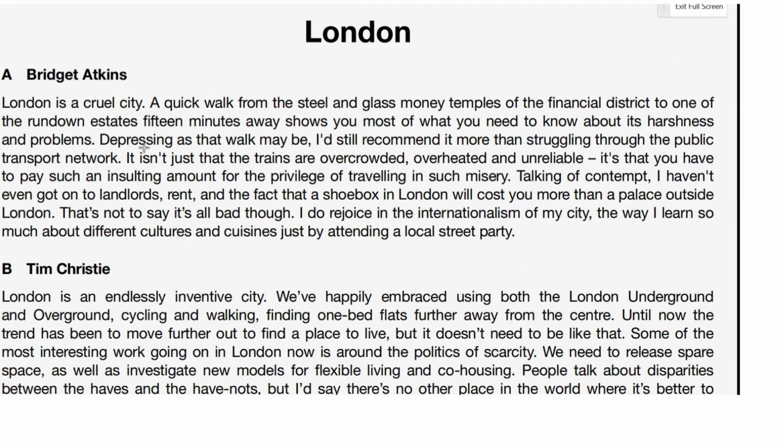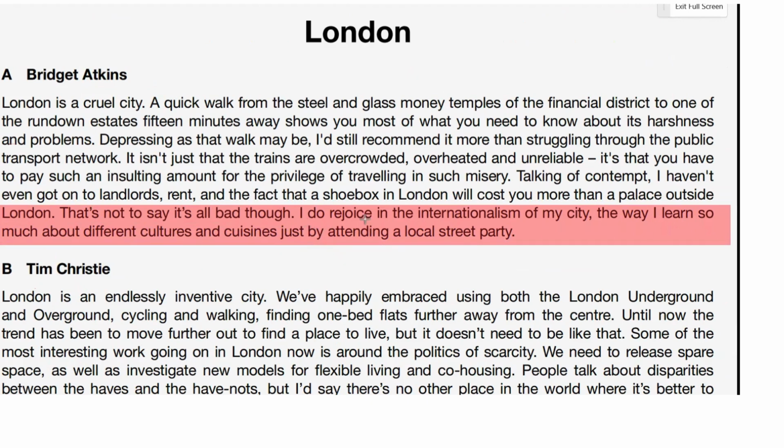Where were we looking here? Right, okay. So right at the end of A, we have these two lines here. And she says, I do rejoice in the internationalism of my city, the way I learned so much about different cultures and cuisines just by attending a local street party.